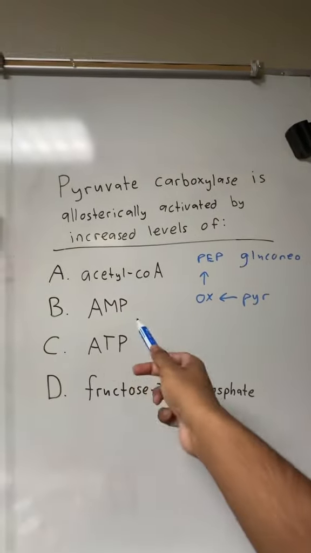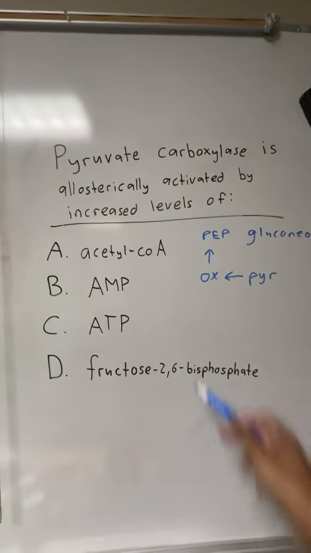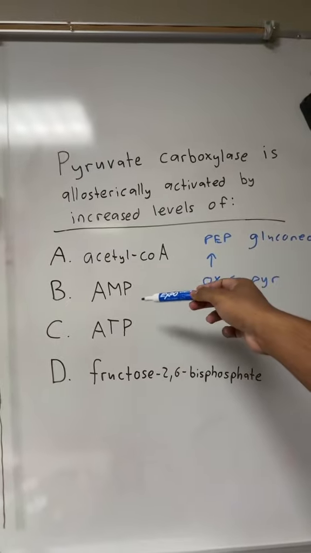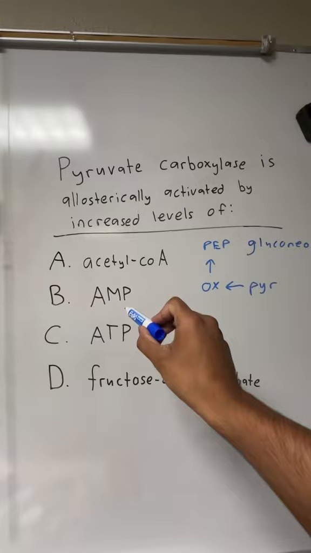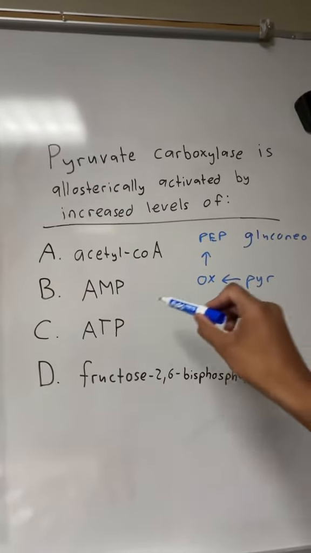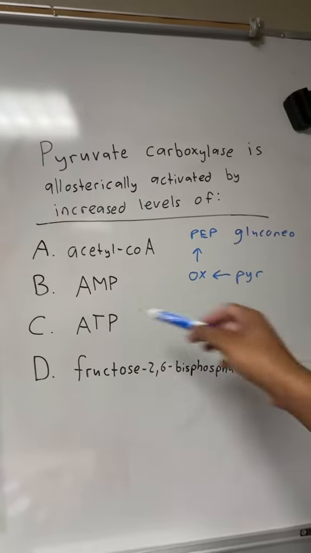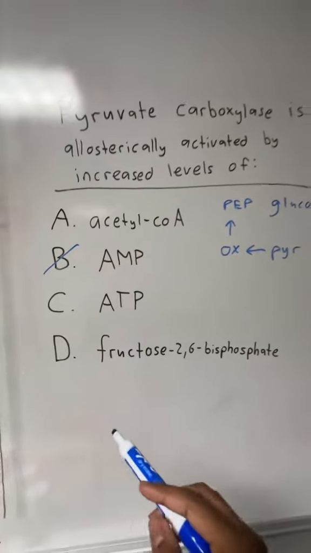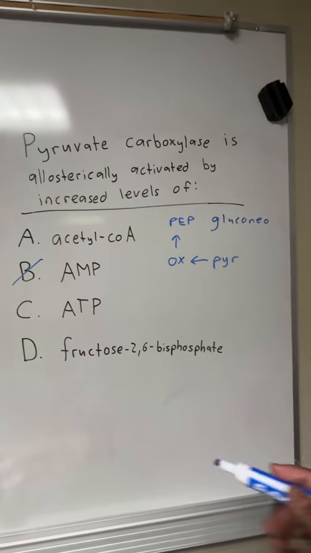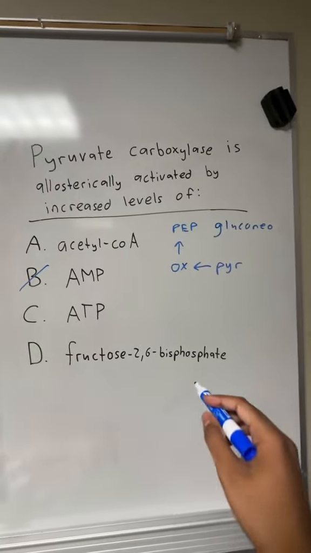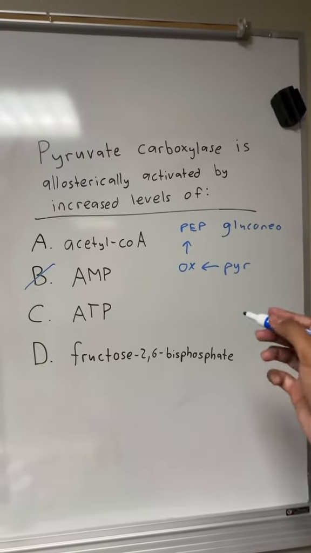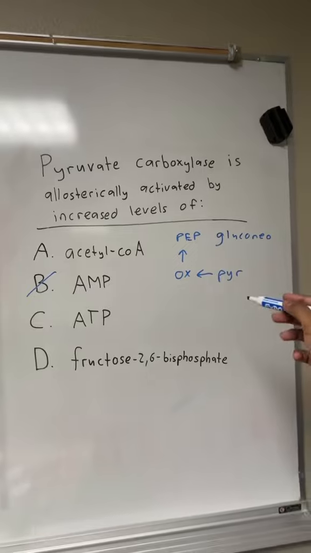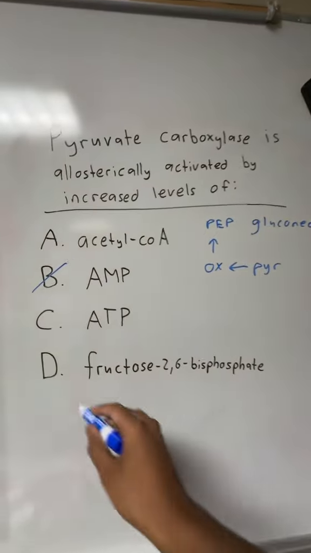Let's look at answer choice B, AMP, adenosine monophosphate. That's kind of like the opposite of ATP. If there's high levels of AMP, then there's low levels of ATP or low levels of energy. So this would actually inhibit gluconeogenesis, because if we have low levels of energy, we don't want to be conserving energy. So this is not going to be the answer. Now, answer choice D, this is another one where if you don't know it, you're cooked. But fructose 2,6-bisphosphate, this one happens to activate glycolysis. It activates a different enzyme, but if it activates glycolysis, it's going to be inhibiting gluconeogenesis.